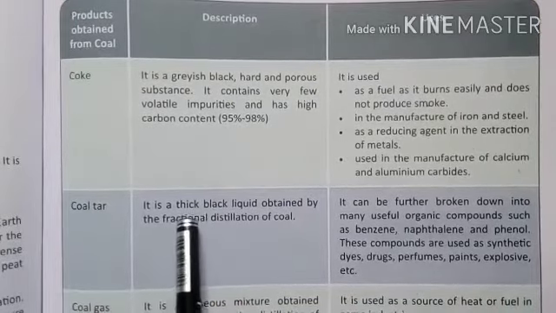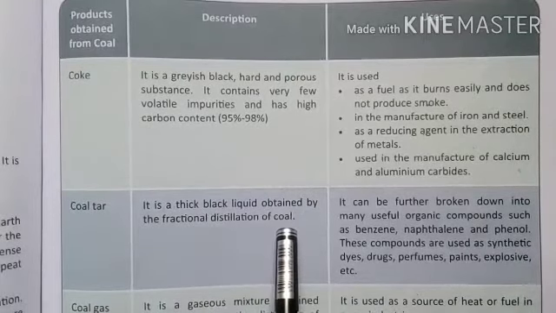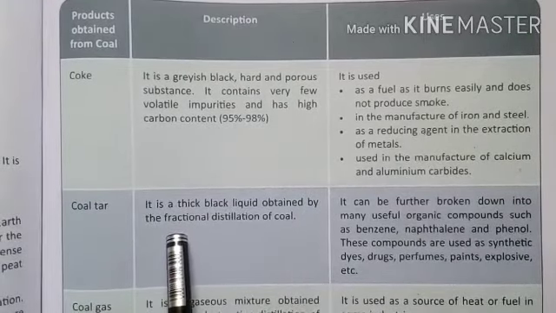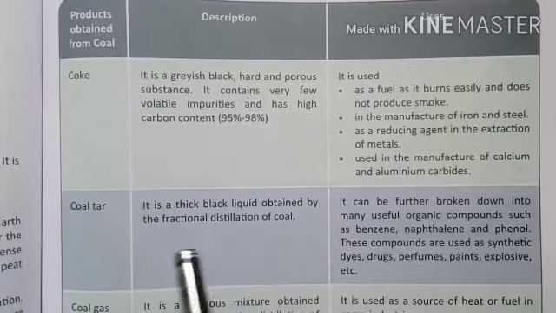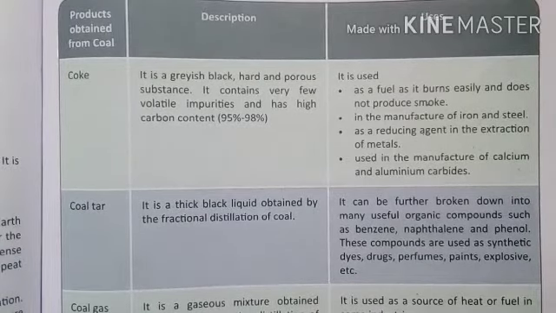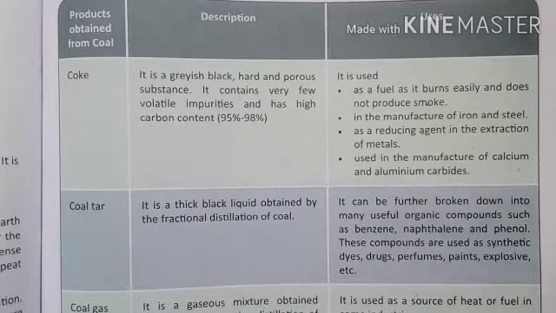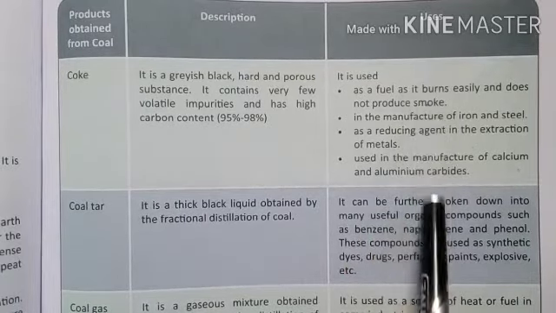Then coal tar, it is a thick black liquid obtained by the fractional distillation of coal. That is also a type of distillation through which they get coal tar. Coal gas, it is a gaseous mixture obtained during the destructive distillation of coal. Then liquor ammonia, it is obtained as a byproduct of the destructive distillation of coal. Okay, and they have given you the different uses.